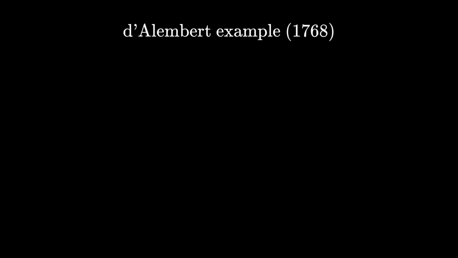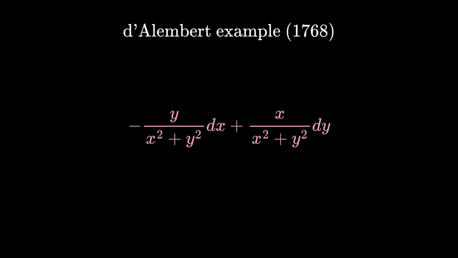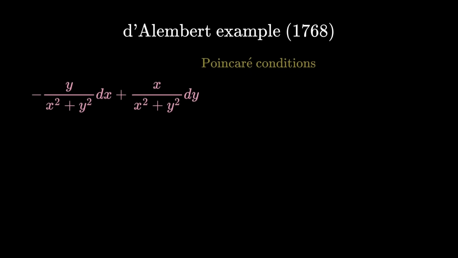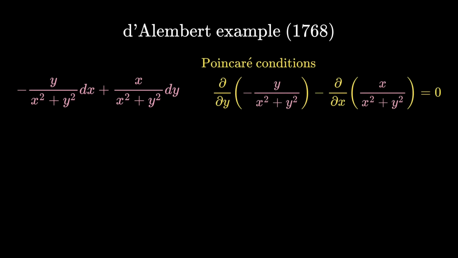Very early on, D'Alembert presented a curious example: negative y over x squared plus y squared dx plus x over x squared plus y squared dy. If you run through the partial derivatives, let's call them the Poincare conditions, you can check that it is satisfied after some calculations.